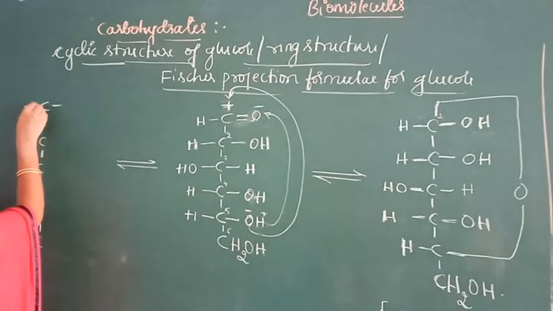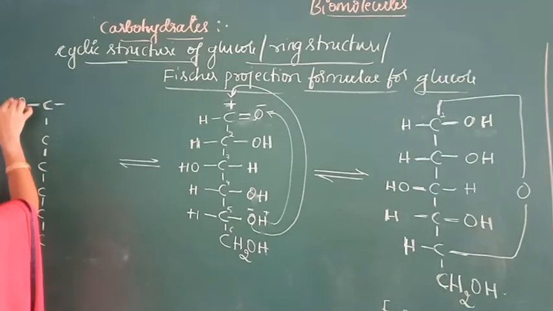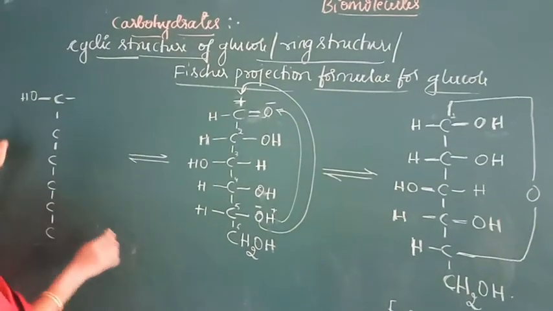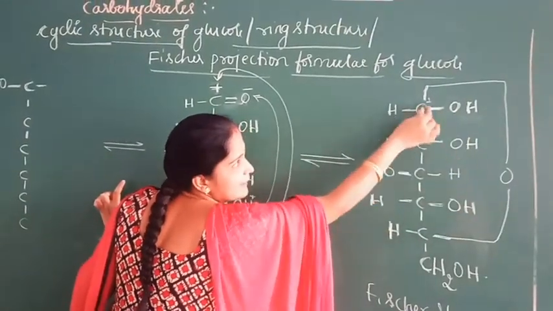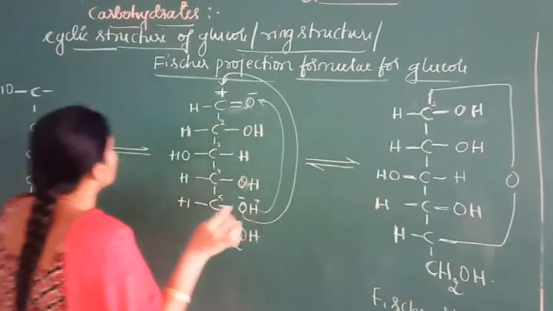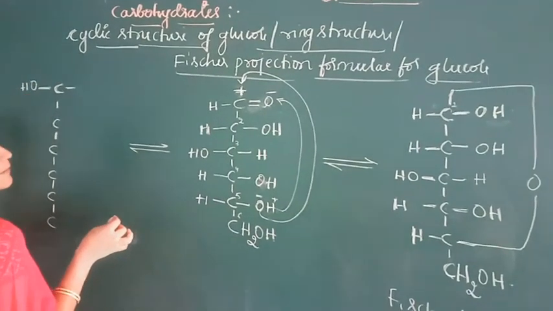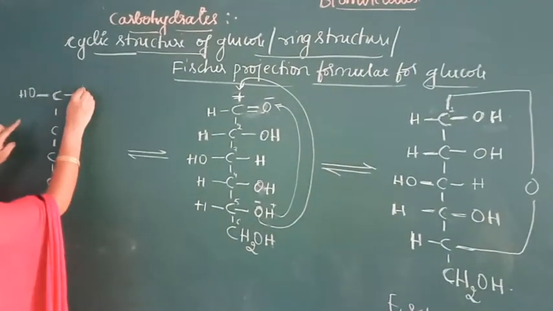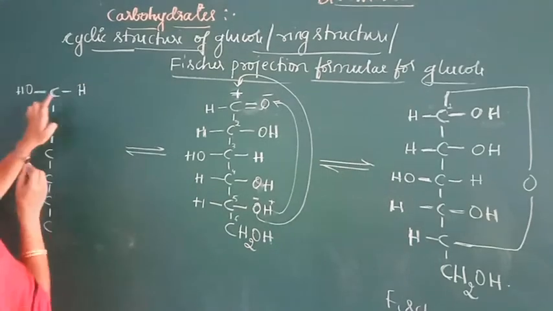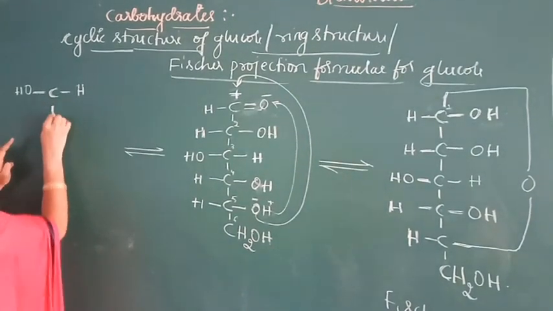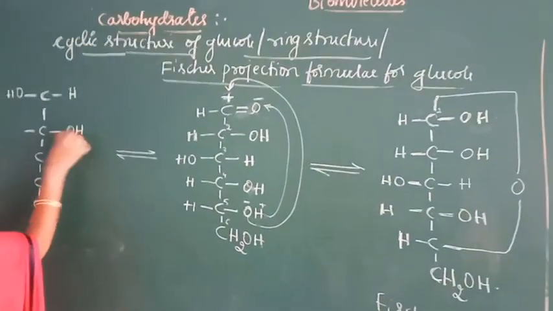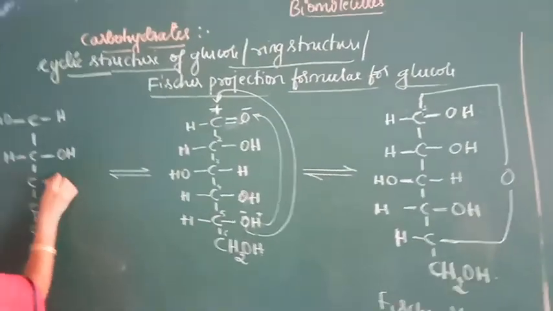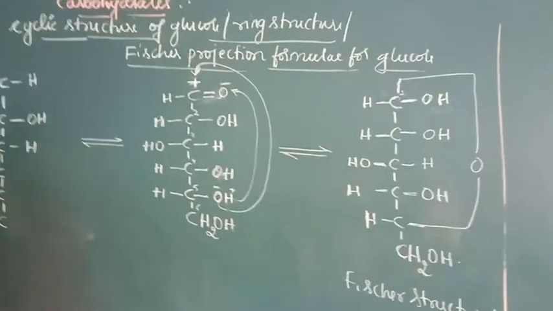In the first carbon the OH is present on the left hand side, here H, and write the rest the same as it is: OH, H, H, OH.